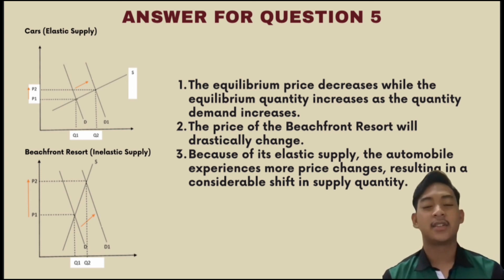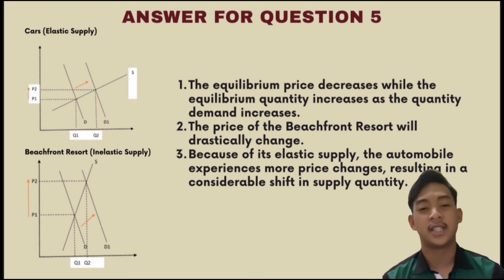Next, the answer for question B is that the price of the resort will directly change, because for inelastic supply, quantity changes proportionately less than the price change.